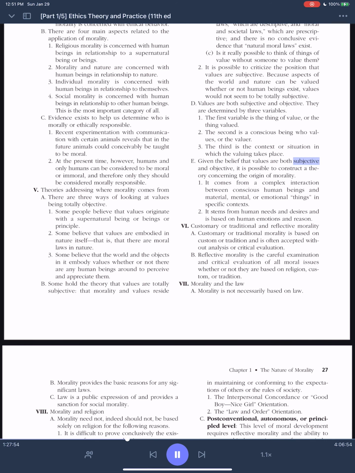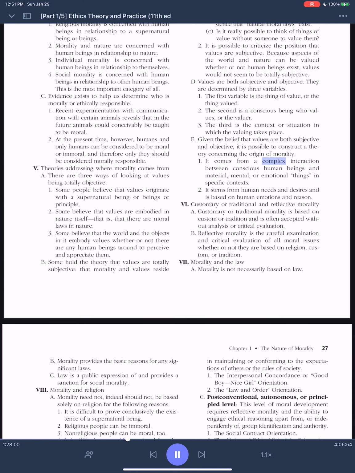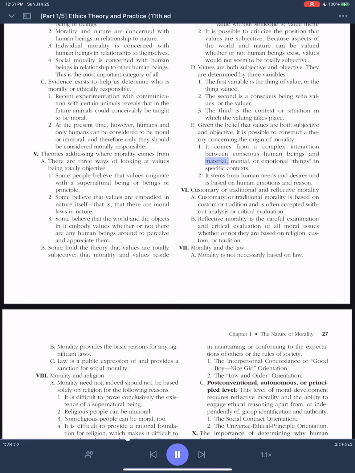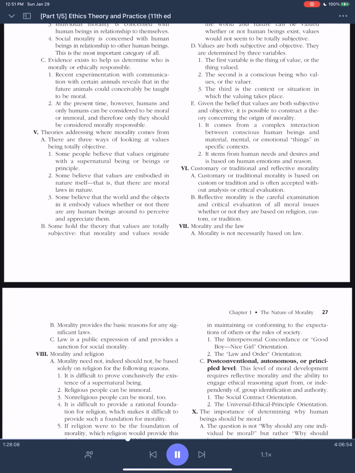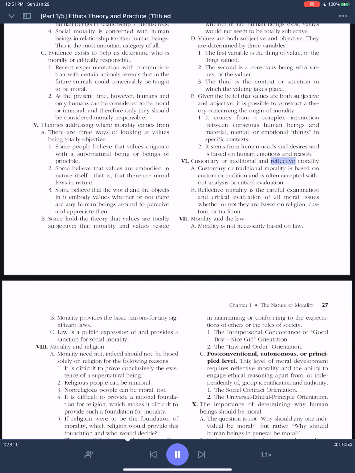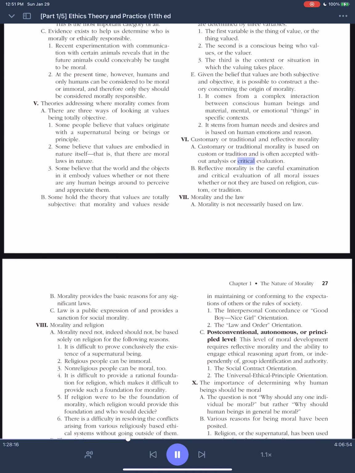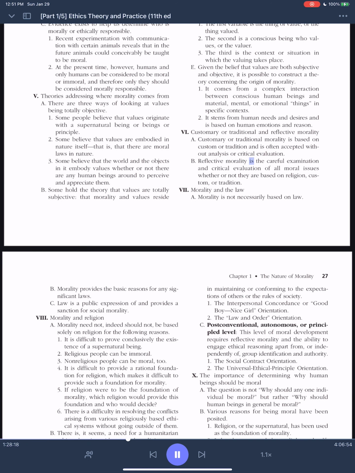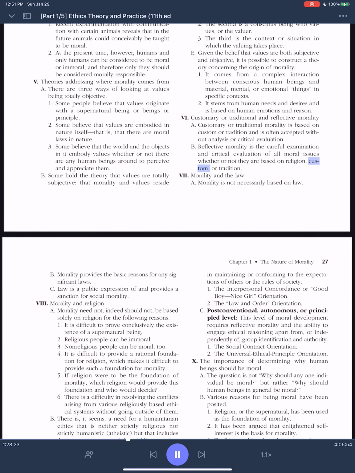E. Given the belief that values are both subjective and objective, it is possible to construct a theory concerning the origin of morality. 1. It comes from a complex interaction between conscious human beings and material, mental, or emotional things in specific contexts. 2. It stems from human needs and desires and is based on human emotions and reason. V. Customary or traditional and reflective morality. A. Customary or traditional morality is based on custom or tradition and is often accepted without analysis or critical evaluation. B. Reflective morality is the careful examination and critical evaluation of all moral issues whether or not they are based on religion, custom, or tradition.